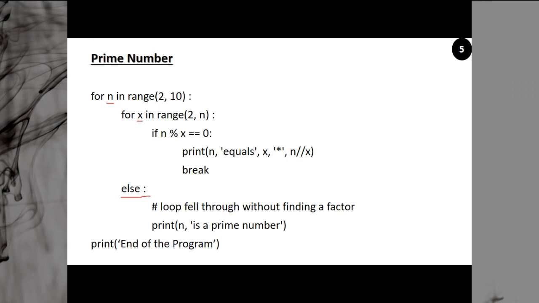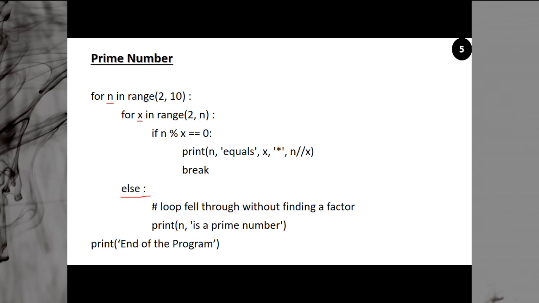So for x in range 2 comma 3, 2 comma 3 means the number 2 will be generated. Now you come to here. If n percentage x is equal to 0? No, 3 percentage 2 is not equal to 0. 3 is not divisible by 2. 3 is not an even number. So what happens? This condition is false. So when this condition is false, you continue into the loop. You continue into the loop again.